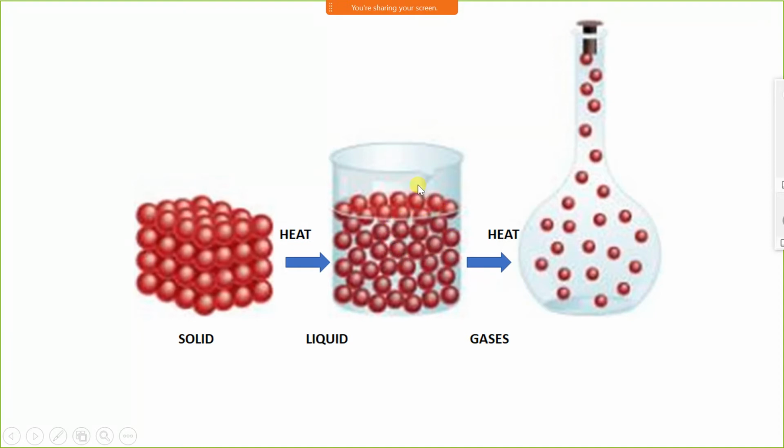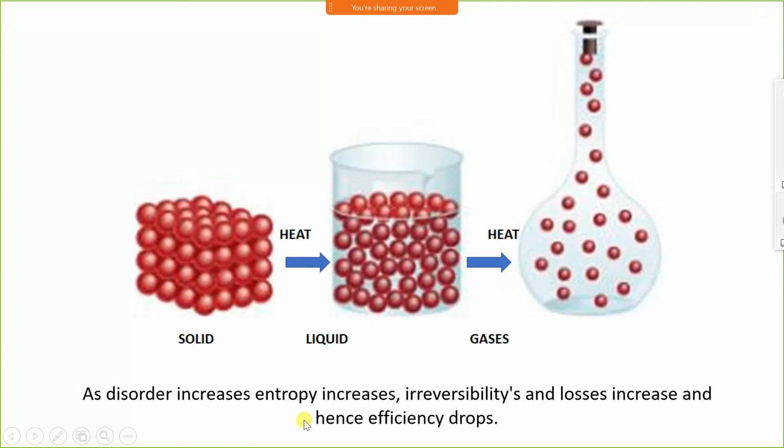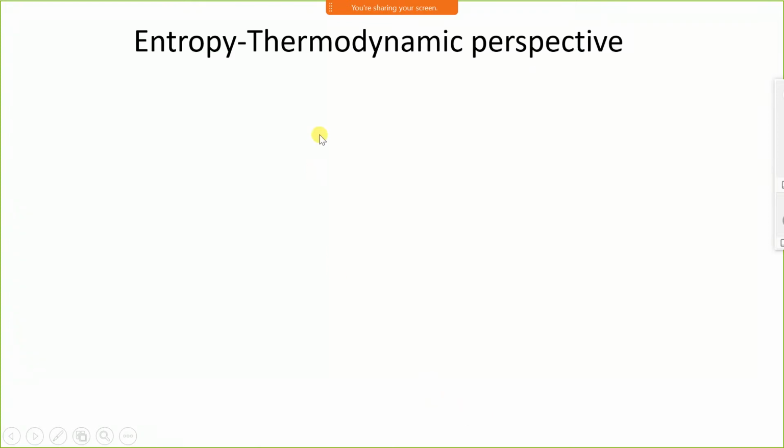When we heat it further, the liquid will convert into gas, and you can see here molecules are highly in a disorder or in a disorganization. Therefore, entropy in the case of gas is very high. Entropy is a thermodynamic property. We have already seen pressure, temperature, volume.